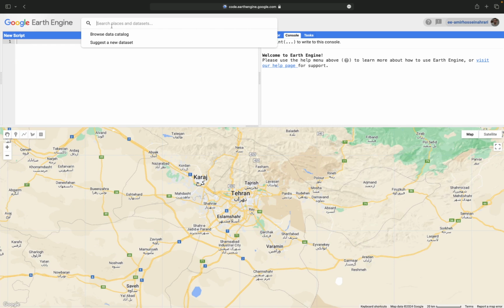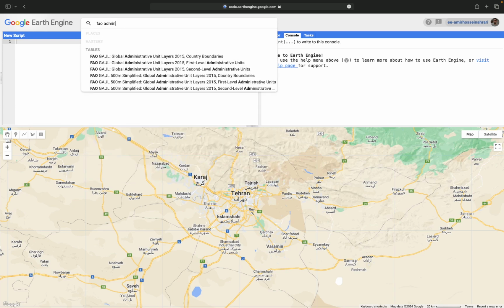For example, I'm going to use the province layer from the FAO dataset to select my region of interest. So, here, in the search places and datasets, type FAO administrative border layers.